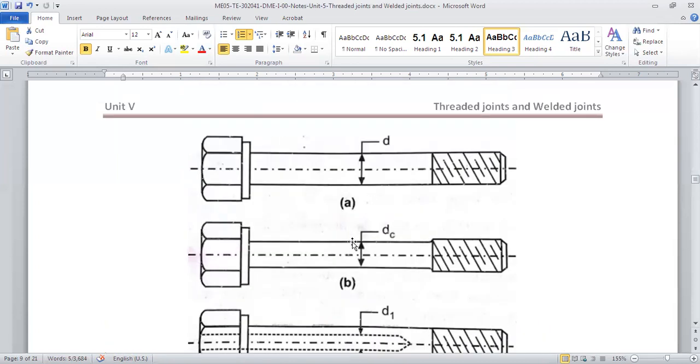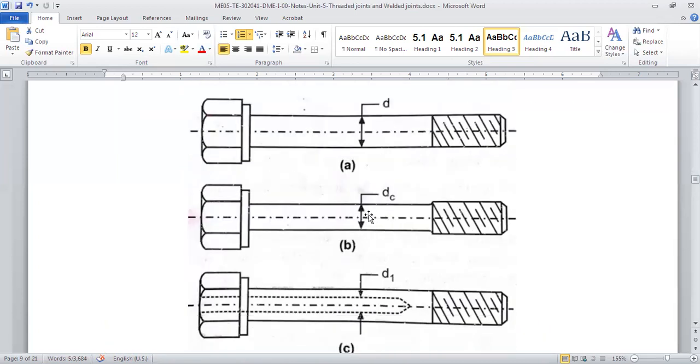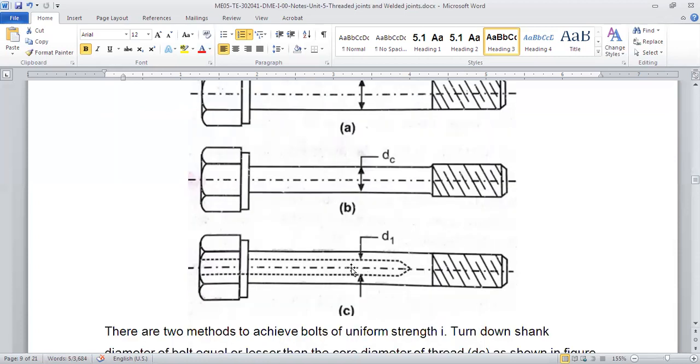So how can we find out? In the first approach, that is B, the diameter is simply DC, equal to the core diameter, you are okay with that. But how do we find the diameter of the hole we want? Very simple logic: the area of the cross section of the shank should be equal to the area of the core, right? What is the area of the core? Pi by 4 DC square. Now what is the area of cross section of a shank with a hole? It is pi by 4 d square minus pi by 4 d1 square, if d1 is the diameter of the hole. So if you simply match it, you will get the diameter.